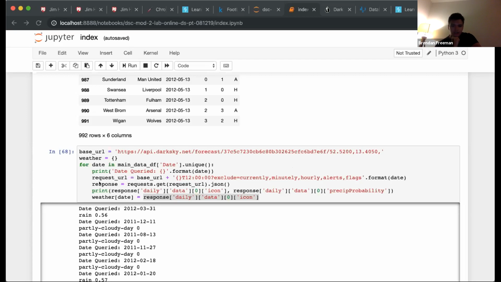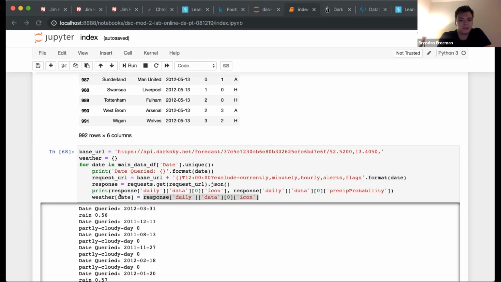And then you can see here, we call the API, get the information back, transform it into a JSON, make sure that we get it back properly. You can see we print the response for the icon, which is the same field that we used to get whether it rained or not, and then the precipitation probability, just because we wanted to make sure that those two were lining up.